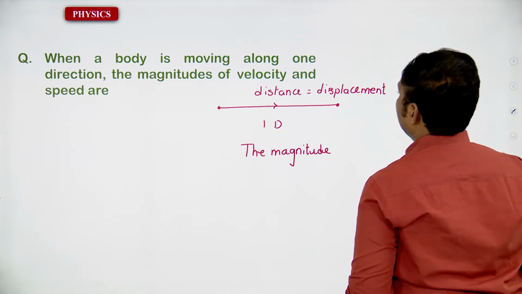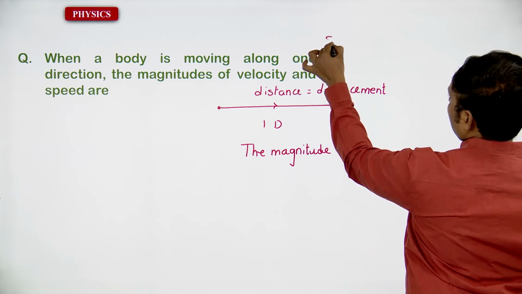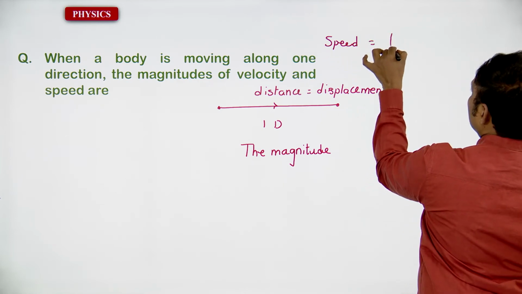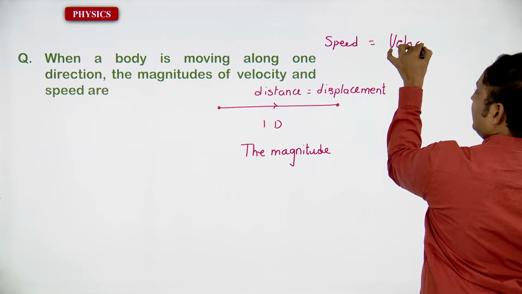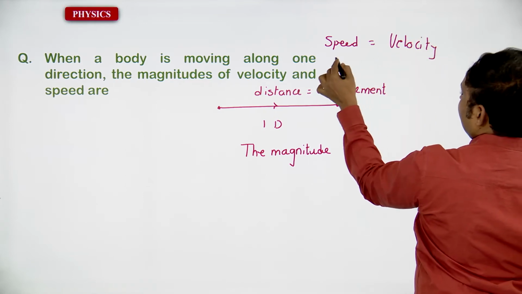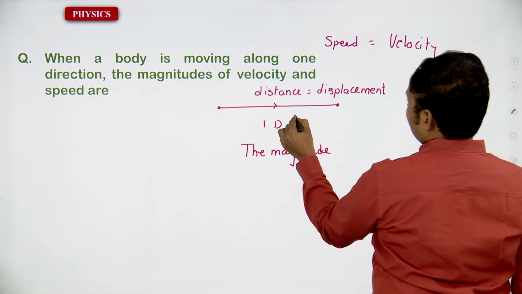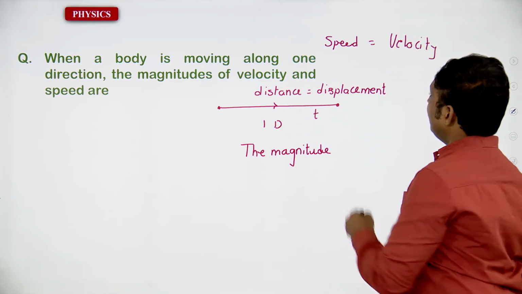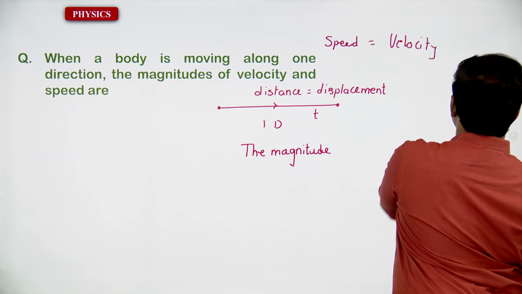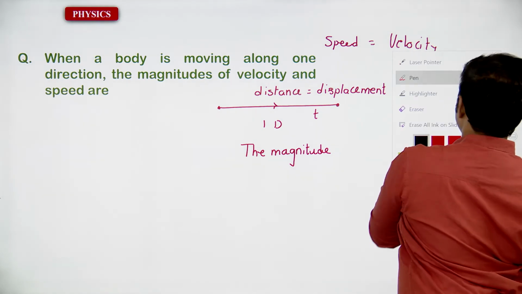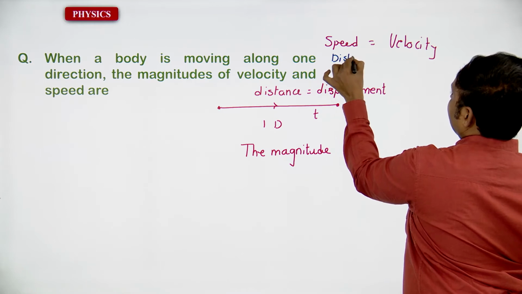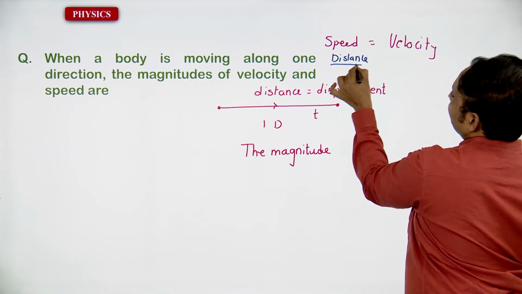Yes, here distance and displacement both are going to be equal. Then you can confirm that speed is equal to velocity. Just you have to take that. All right, because t is the time, t seconds. Now you will get that speed is equal to, how you will confirm? Distance by time t.